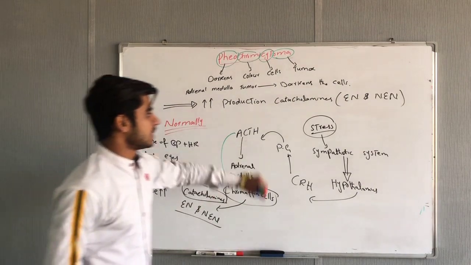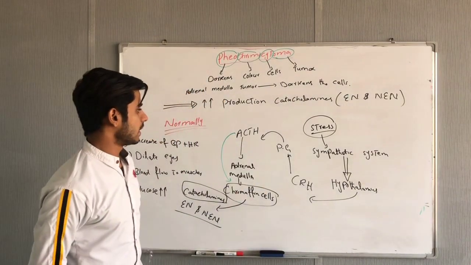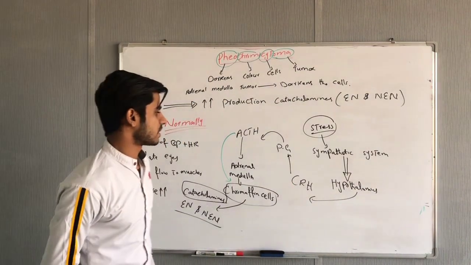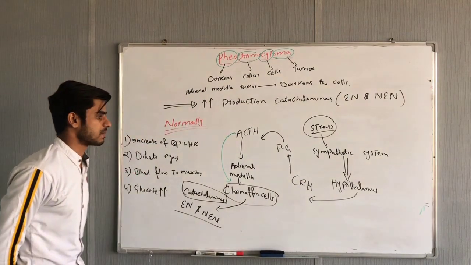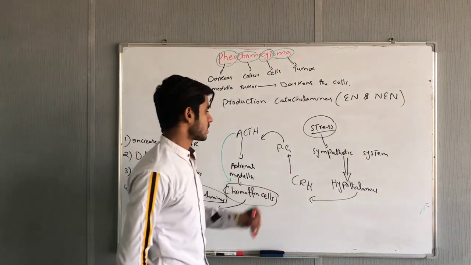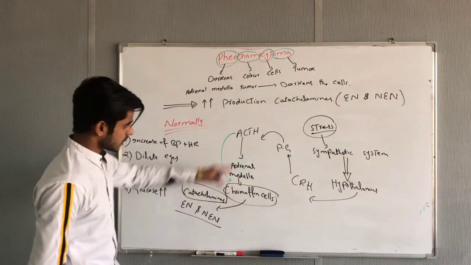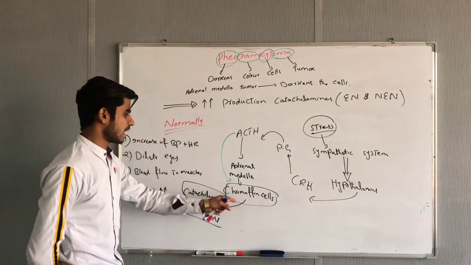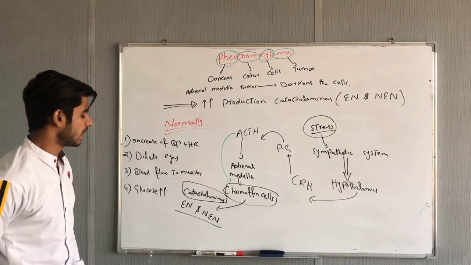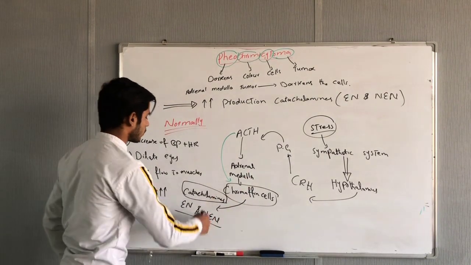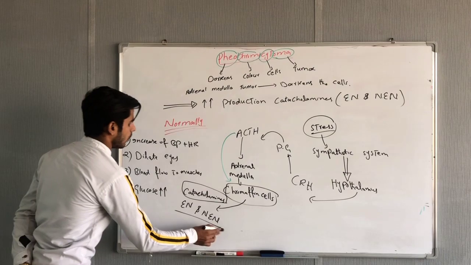What happens when there is stress? We see the big dog, then it activates the sympathetic system. The sympathetic system will give a signal to the hypothalamus. The hypothalamus will secrete CRH, which stimulates the pituitary gland. The pituitary gland will secrete ACTH, which will act on the chromaffin cells of the adrenal medulla. Then chromaffin cells will produce catecholamines, epinephrine and norepinephrine.